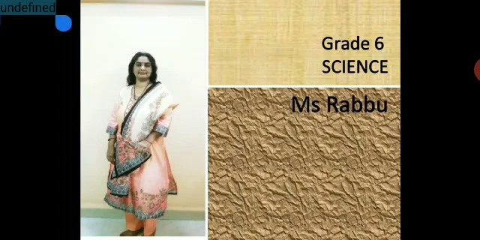Today we are going to begin with a new topic, a new chapter, chapter 4, Sorting Materials into Groups. In day-to-day life, we deal with so many things around us. For example, we get up early in the morning and use a toothbrush, toothpaste, and so on. So many things we use since morning.